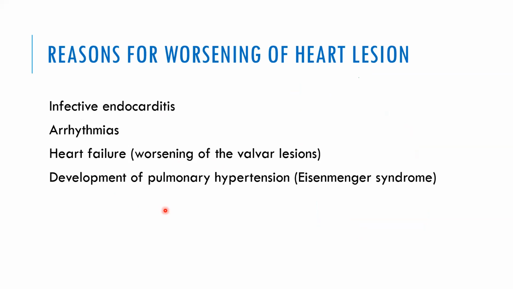Even if it is a small VSD, if it develops infective endocarditis, the patient will develop symptoms. The patient can develop arrhythmias. Say a large ASD, aged and asymptomatic, they develop arrhythmia, they become very much symptomatic and develop heart failure. Heart failure can occur due to any of the other reasons or because of the worsening of the valvular lesions, or there could be development of pulmonary hypertension, like development of Eisenmenger syndrome. So these are the reasons for worsening of the heart lesion.